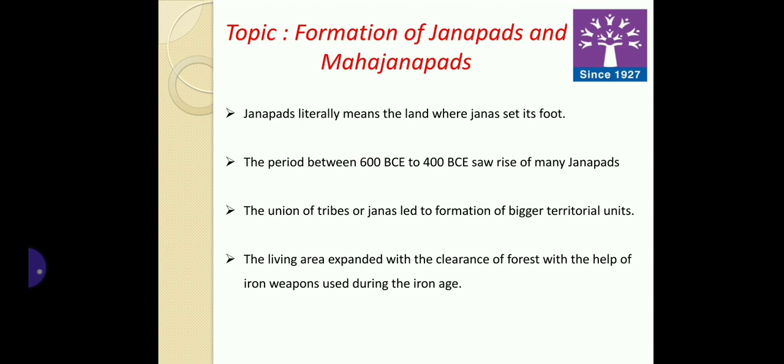Basically, the Janapadas were formed by a combination of various Janas or tribes. In the period of 600 BC to 400 BC, there was a rise of many Janapadas.